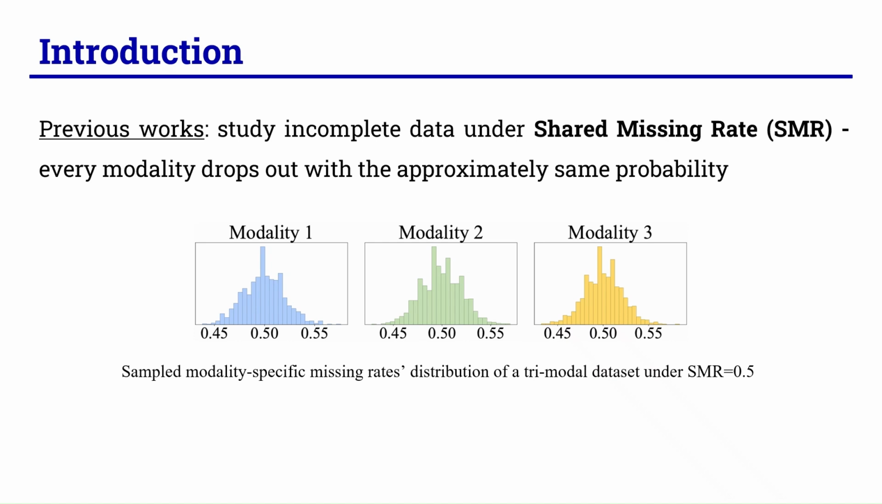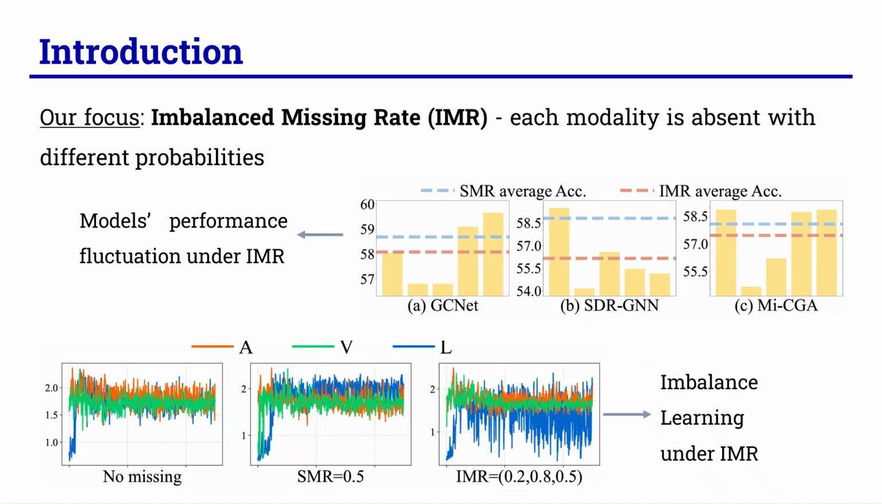Previous works typically simplify the incomplete data problem by assuming a shared missing rate, where every modality drops out with approximately the same probability. But real-world data degradation is rarely that clean, and so we instead focus on the imbalanced missing rate condition, where each modality is absent with different probabilities.